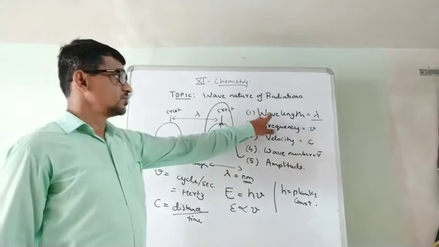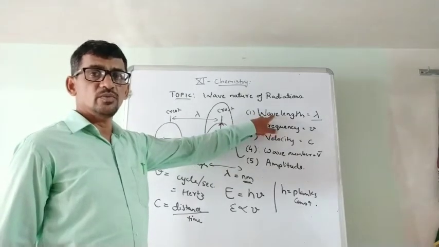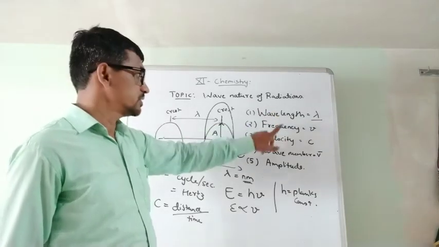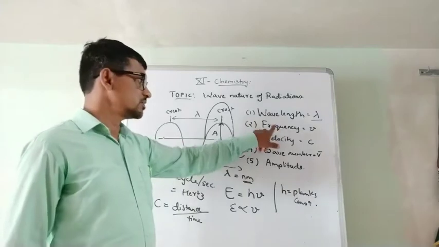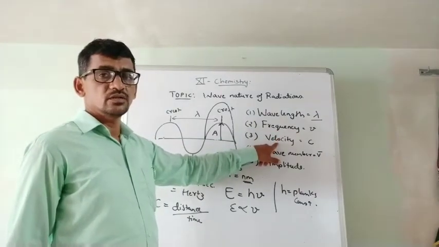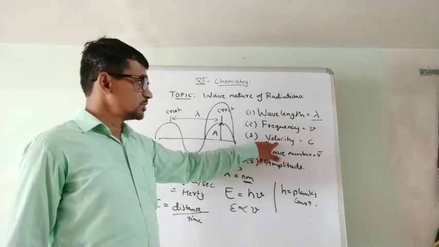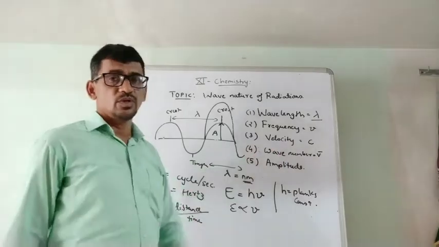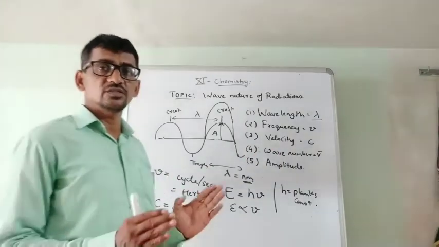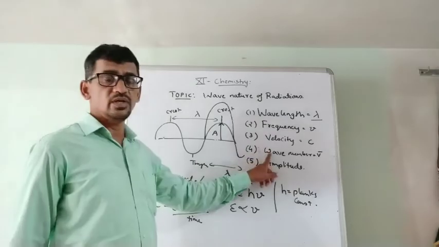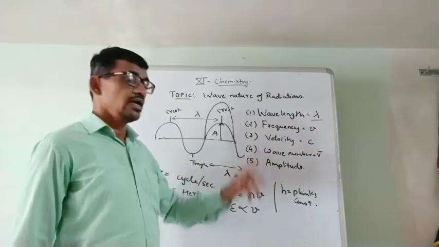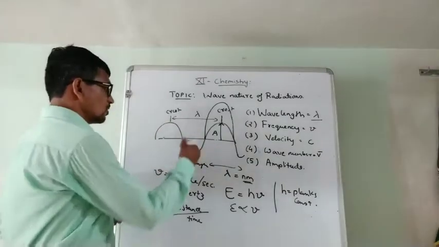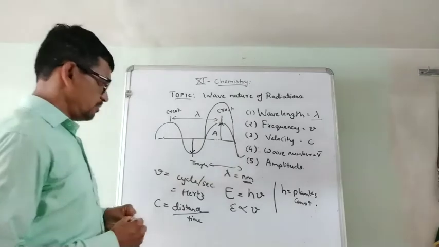So again I revise: wavelength, then nanometer. 1 nanometer is equal to 10 raised to minus 9 meter. Frequency we measure in hertz. Velocity is distance per time, displacement upon time, 3 lakh kilometer per second. Remember this. Wave number is the number of waves passing through a fixed distance. And amplitude is this distance from the center to the crest. This also you can take as the amplitude.